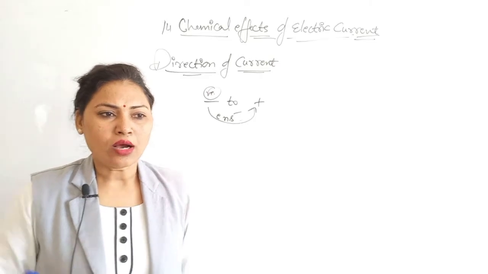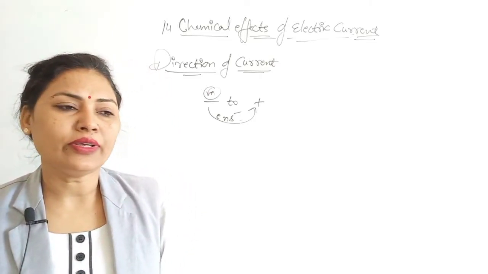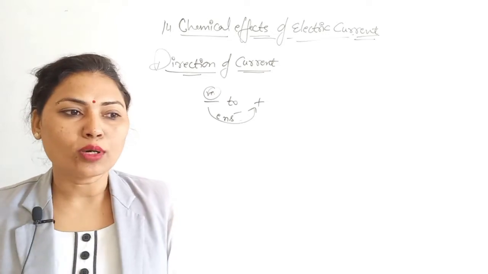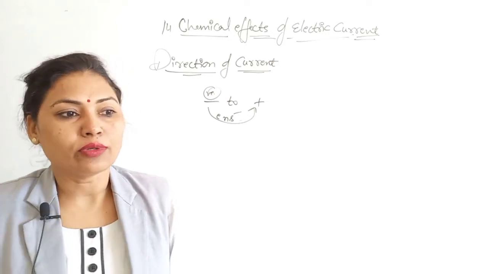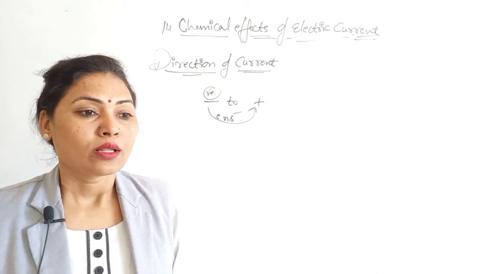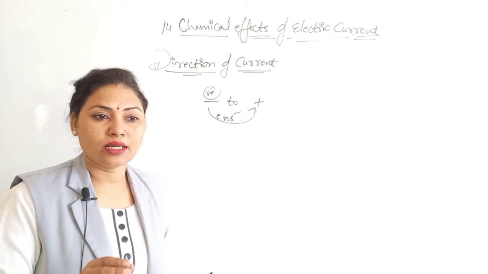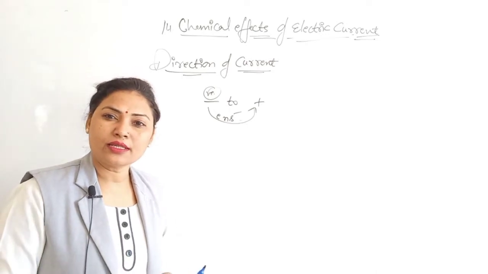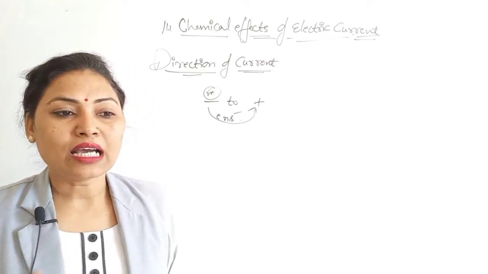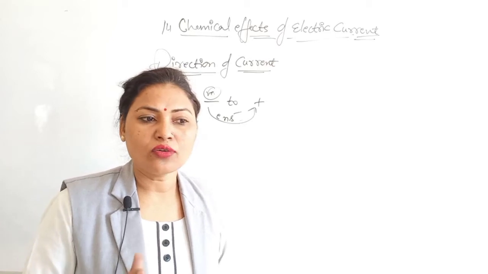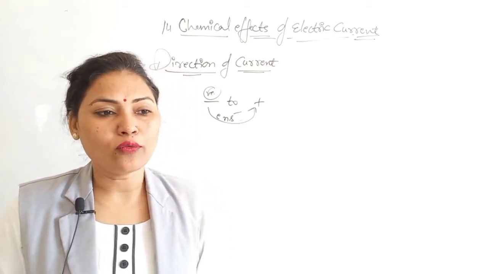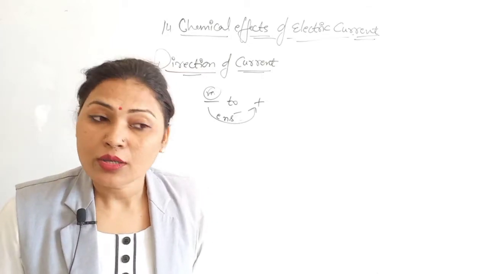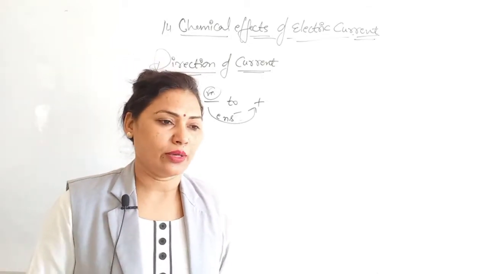However, scientists from earlier days thought that electric current was the flow of positive charge from a positively charged body to a negatively charged body. Therefore, they considered it the direction of flow of current. Today, this is considered the conventional direction of current, but the actual flow of electronic current is from a negatively charged body to a positively charged body.